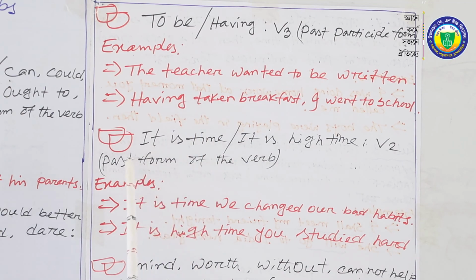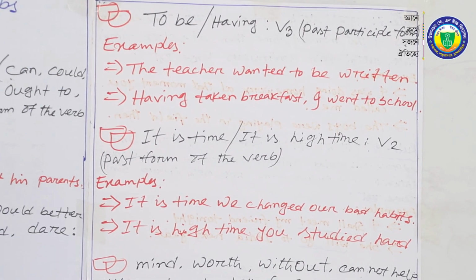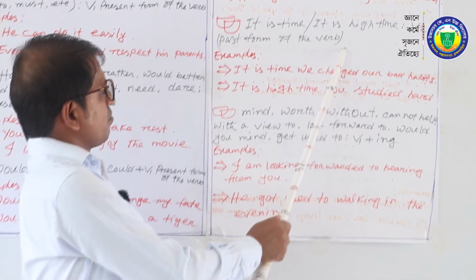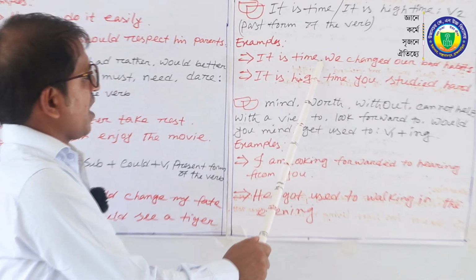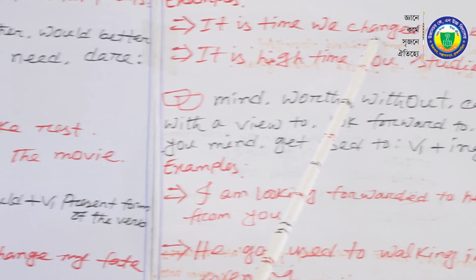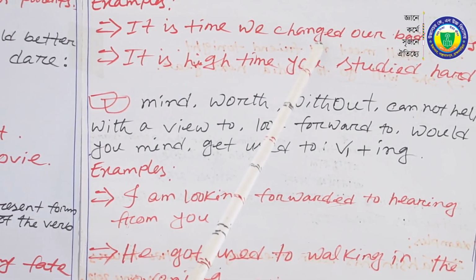We are going to the next rule. It is time or it is high time. If we have it is time or it is high time, we are going to use B2, the past form of the verb. It is time, and after the subject we have to use the past form of the verb.